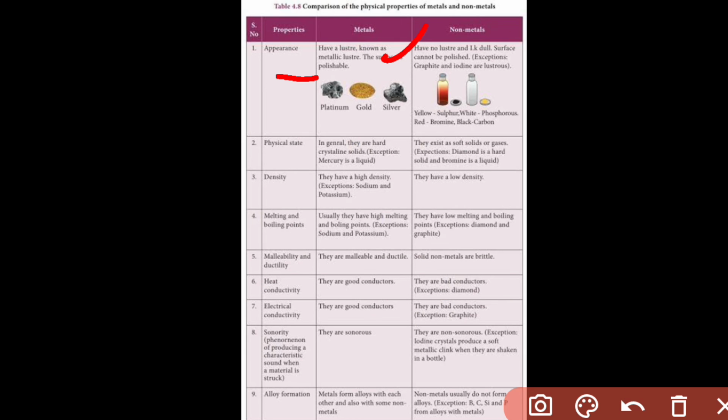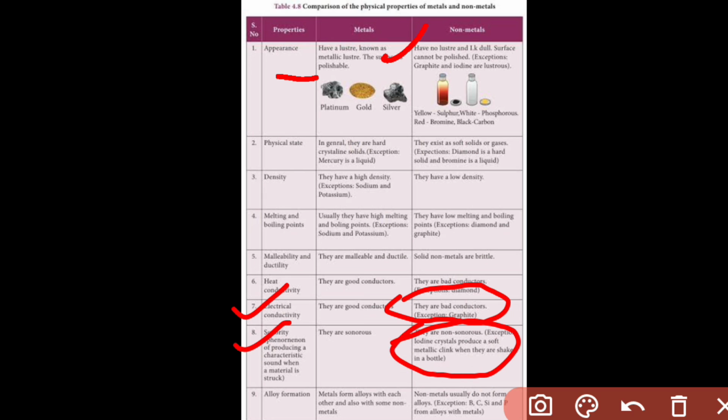So you have to write just the opposite property of metals here for non-metals. And next is electrical conductivity. We know all metals are good conductors of electricity, but non-metals are bad conductors. And metals are sonorous, meaning they can produce a sound when struck, but non-metals are non-sonorous.